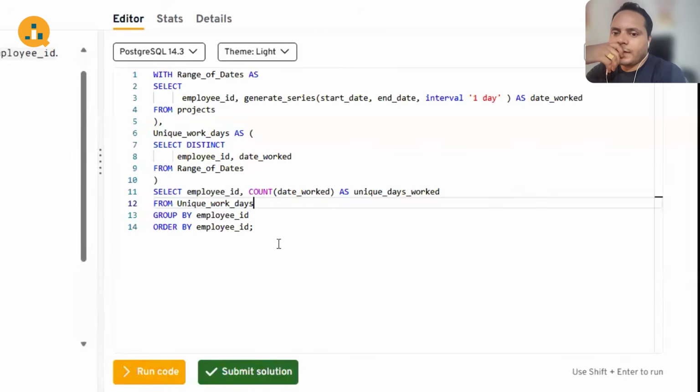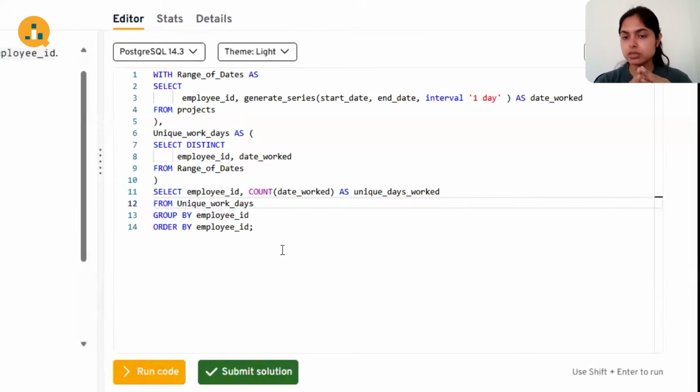Okay. And finally, how are you counting the unique days? So in the final select statement, it is selecting the employee ID and it is counting the date worked column, which was created previously. So now, for the second sub CTE that we have written, we have a table which lists out for each employee what was the date it worked. Like for one, maybe it was 1st January, 2nd January, 3rd January. So this final select statement is basically counting like 7 days, 5 days, the number of unique days that each employee worked. So it is basically counting those dates.